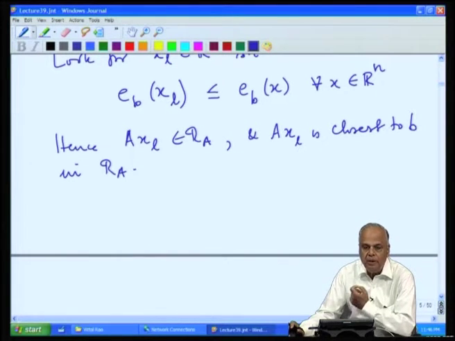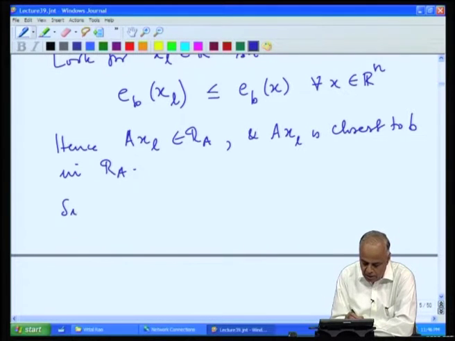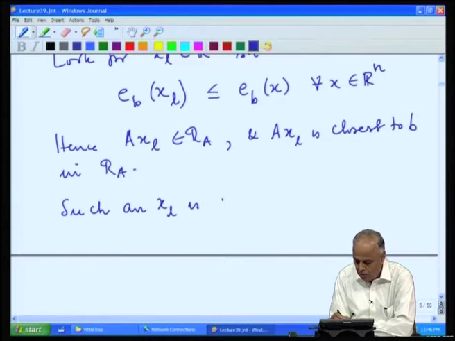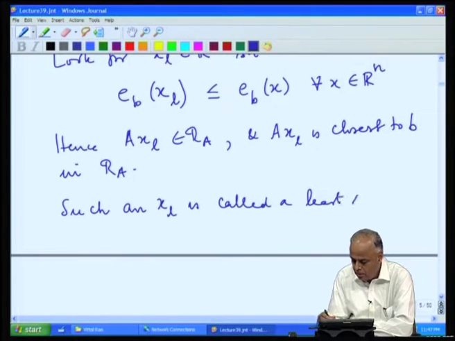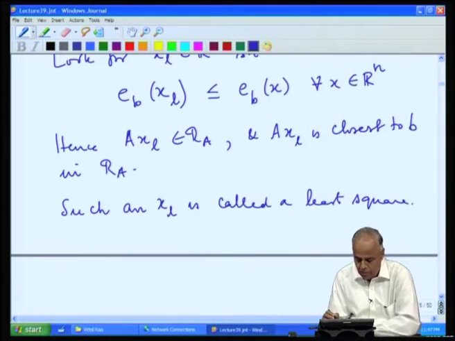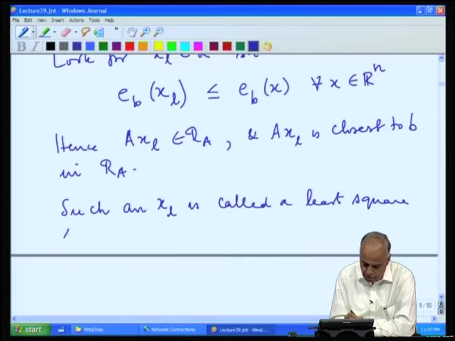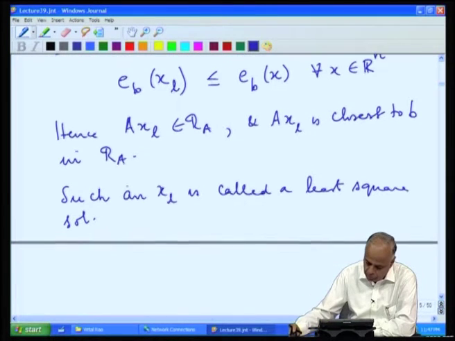So, any such vector x_l which takes us closest to B is called a least square solution. X_l is called a least square solution.